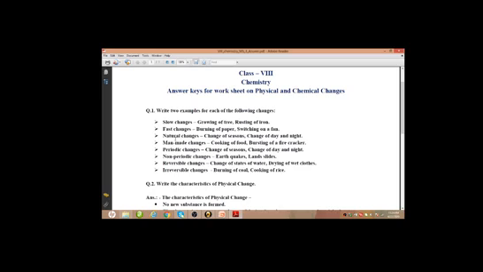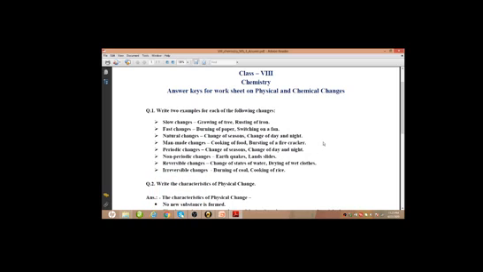Natural changes: change of season, change of day and night, or growing of a tree, can be given. Next, man-made changes: cooking of food, bursting of a firecracker, switching on a fan can be given as examples.